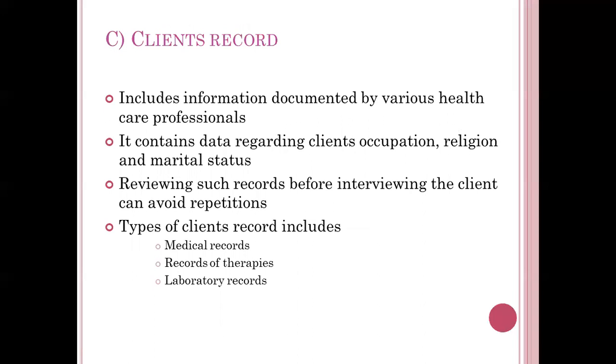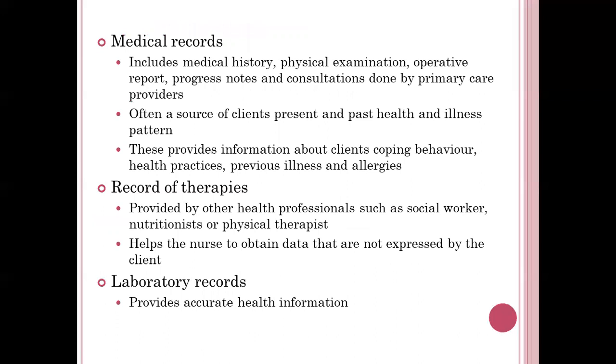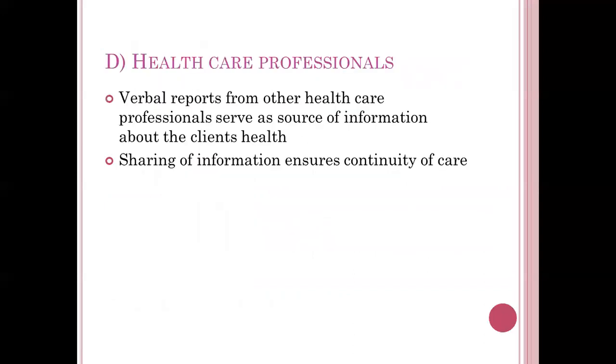Then we will get data from the laboratory records also. With medical records, we will be doing the physical examination and getting the data. Record of therapies, as I have told you, is from a nutritionist or a physical therapist. Laboratory record gives accurate health information from a lab report.